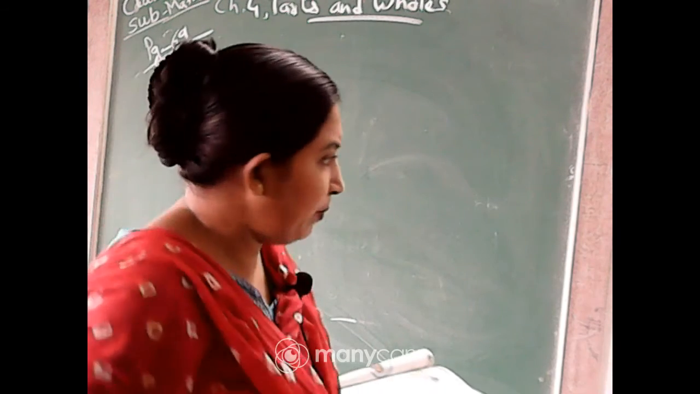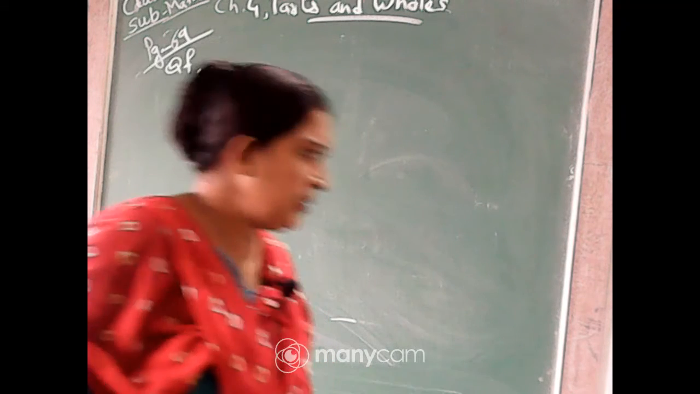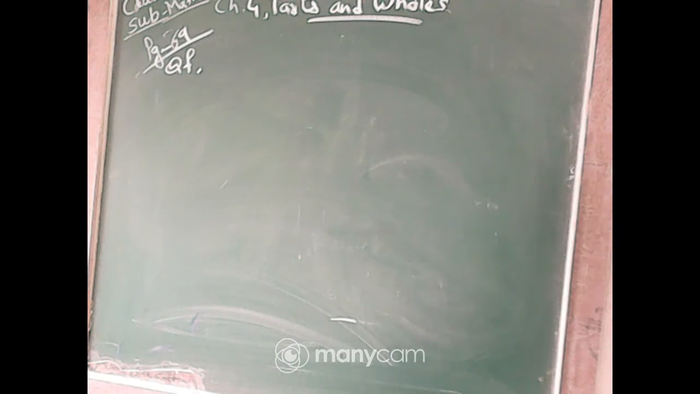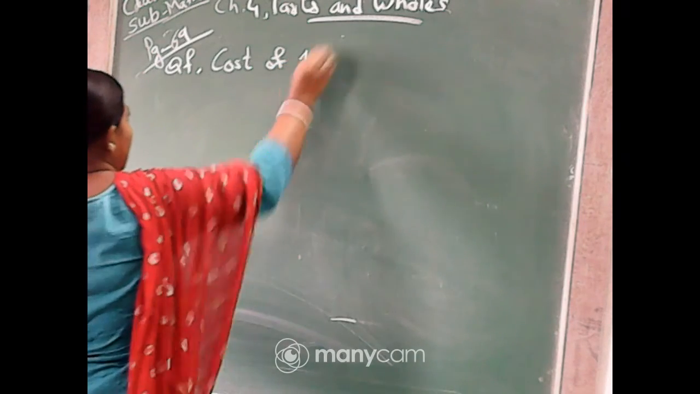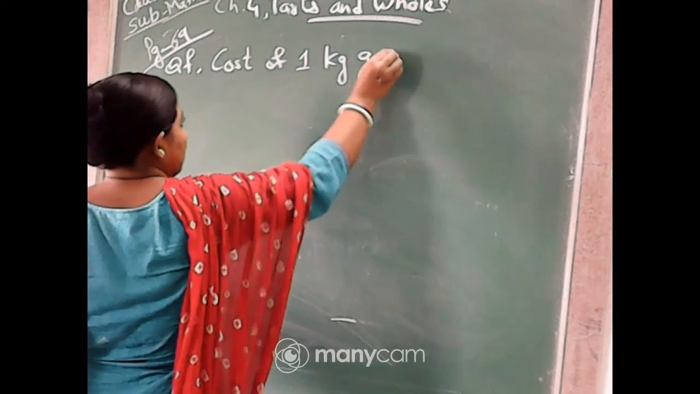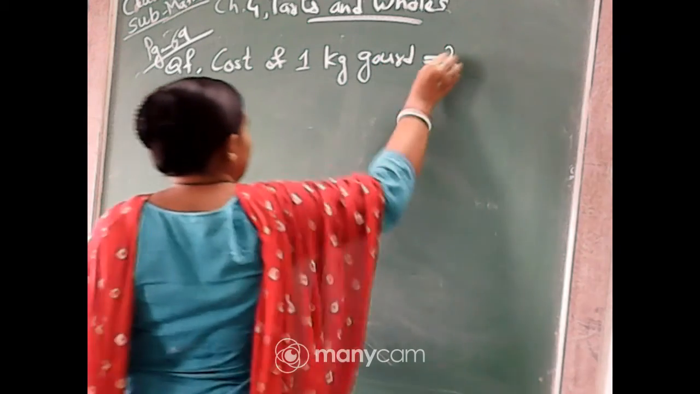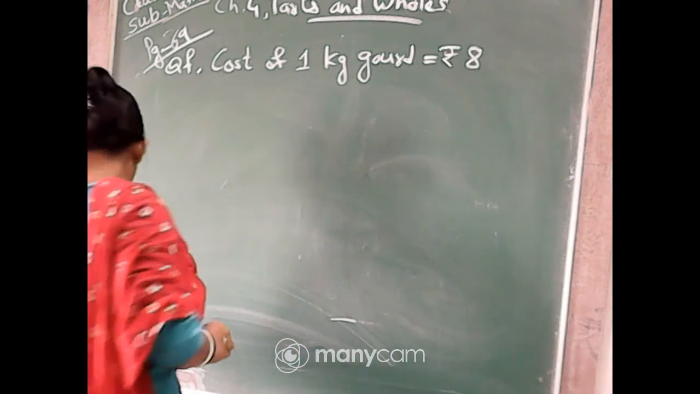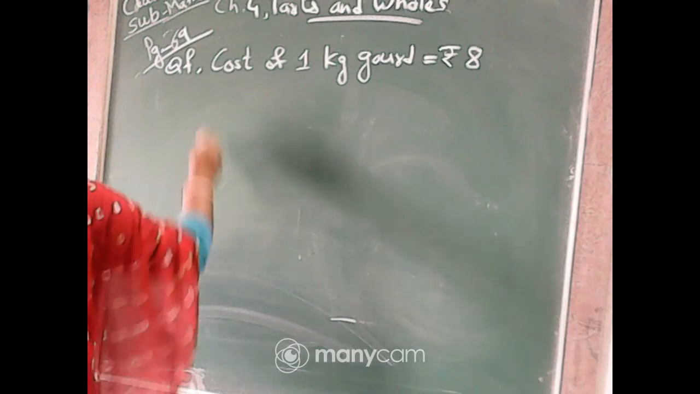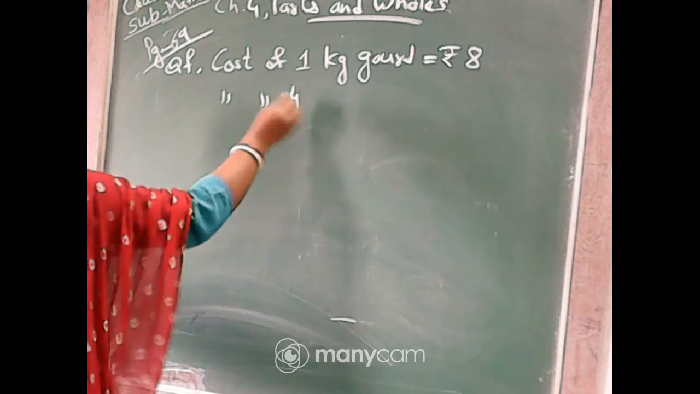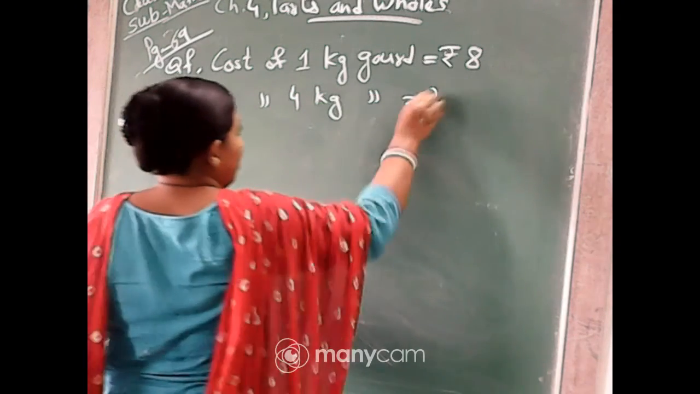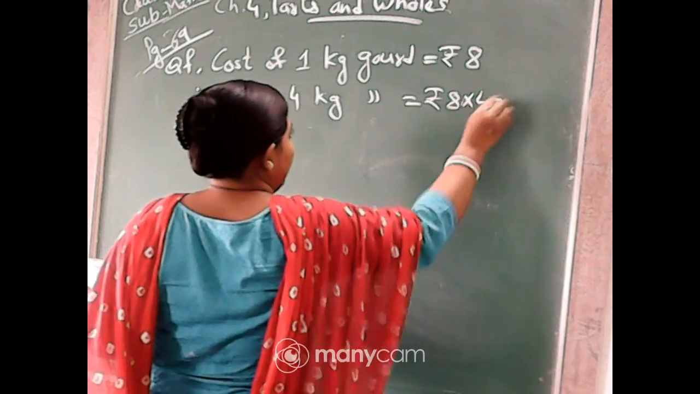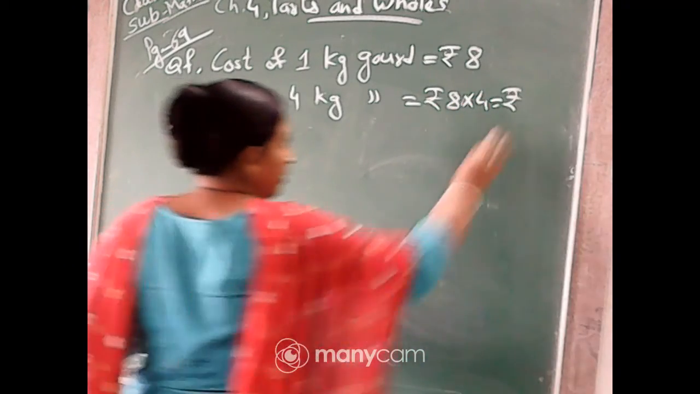The answer is 30 rupees. Rafia, no, it is wrong. Not 30 rupees. Avik is correct. So you will write: cost of 1 kg gourd is equal to rupees 8. It is given, rupees 8. Therefore cost of 4 kg gourd will be rupees 8 into 4, that is, rupees 8 4s are 32.